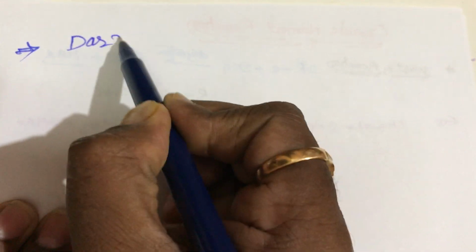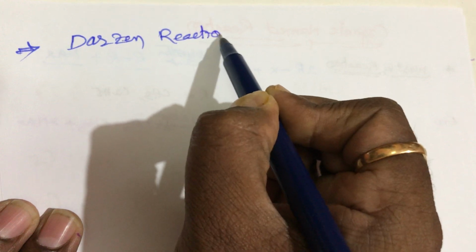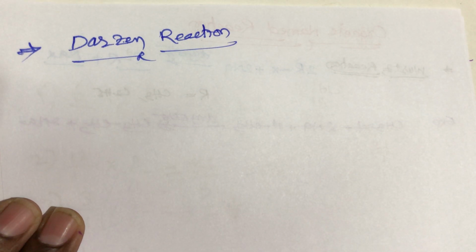Now the next important named reaction, students, is the Darzens reaction.